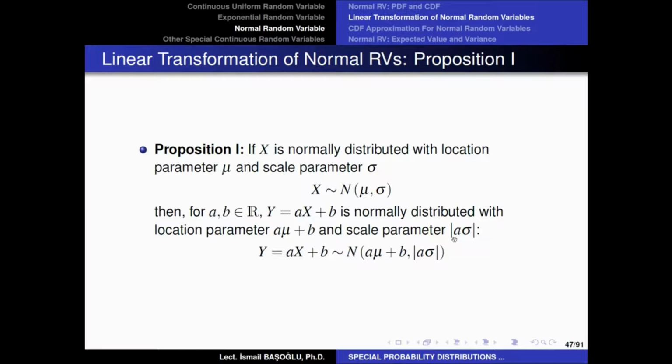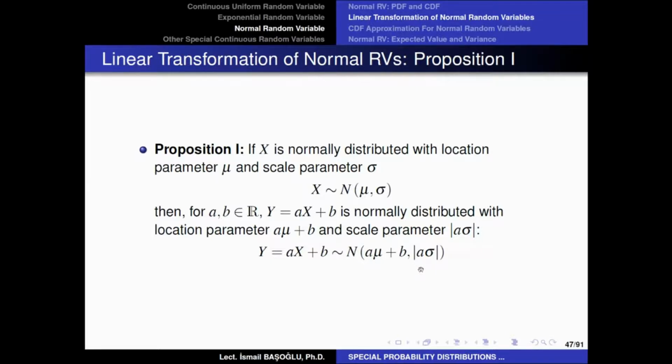Now, why are we using this absolute value? Because a can be any value. Here, if a is negative, the scale parameter cannot be negative, therefore we need to use the absolute value. However, here we do not use an absolute value. a can be negative, and the location parameter can become a negative value as well. So you see, according to this proposition, if you apply a linear transformation to a normal random variable, the output would also be a normal variable. However, the parameters will be a mu plus b for the location parameter, and the scale parameter will be a sigma in absolute value.